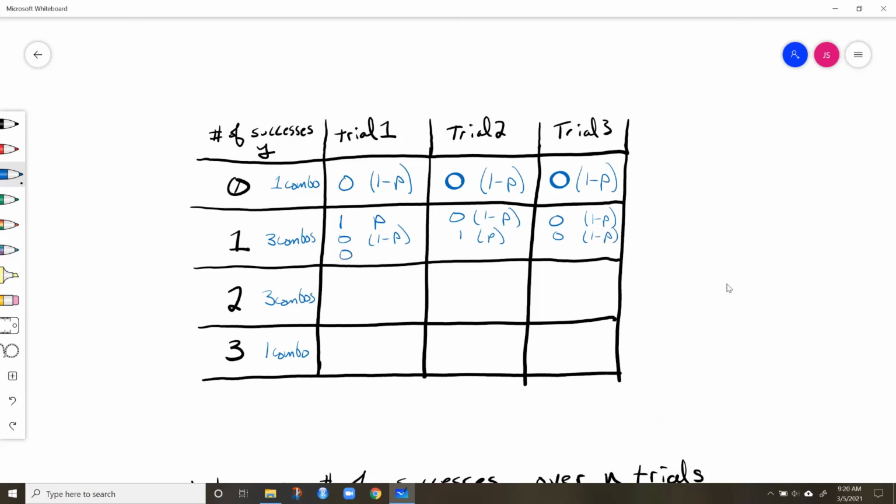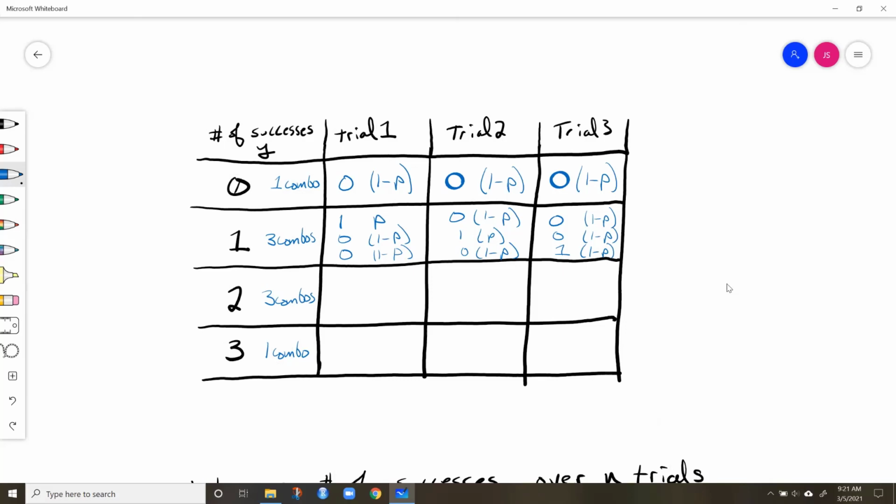Finally, we could have 0 in the first trial with a probability of 1 minus p, 0 in the second trial, and then 1 in the last trial. So each of these combinations result in 1 car passing through, or 1 success out of 3 trials. And we have 3 combinations, or 3 ways to do that.